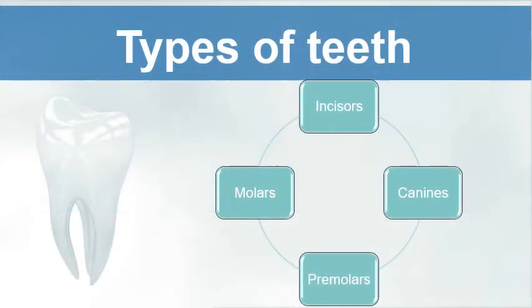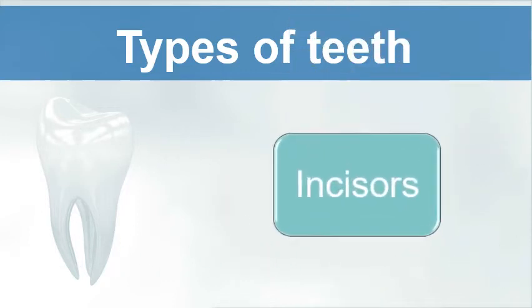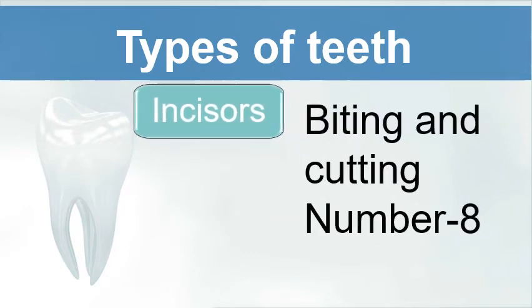To study types of teeth: 4 types of teeth are there: incisors, canines, premolars, and molars. We are going to discuss each. Incisors are used for cutting. Whenever you need to bite or cut any food particle such as an apple, you always use your front teeth. Front teeth are incisors. They are 8 in number, 4 in the upper jaw and 4 in the lower jaw.